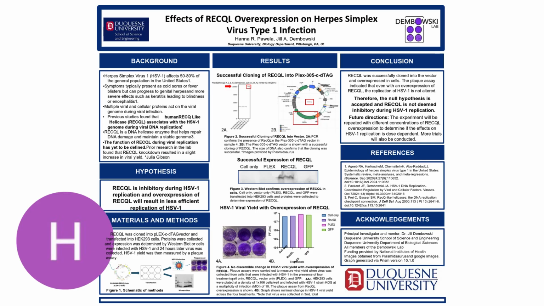Prior research in our lab found that RECQL knockdown resulted in a slight increase in viral yield, which led us to our hypothesis that RECQL is inhibitory during HSV1 replication, and overexpression of RECQL will result in less efficient replication of HSV1.